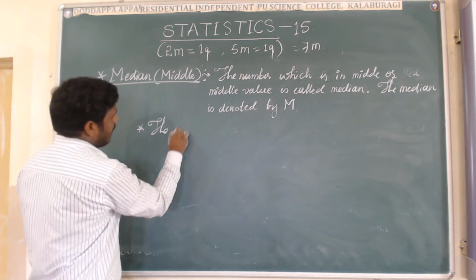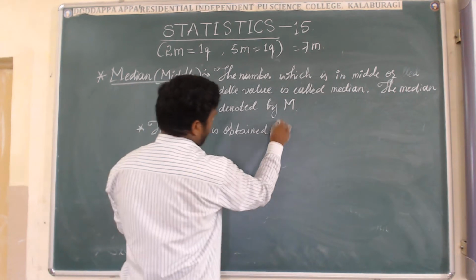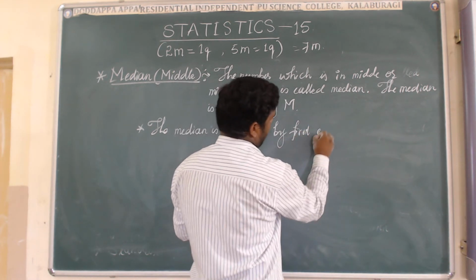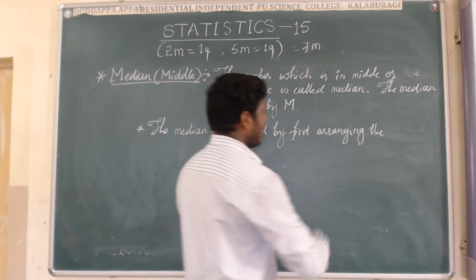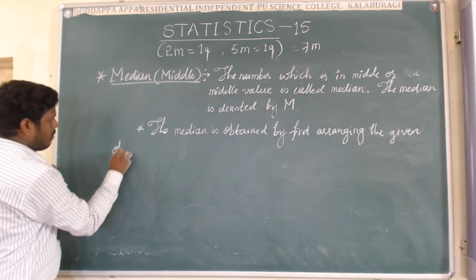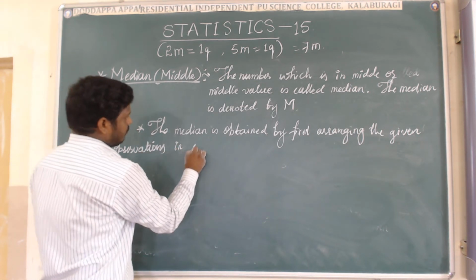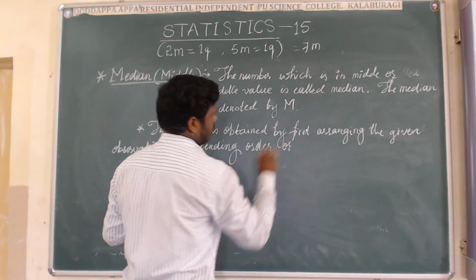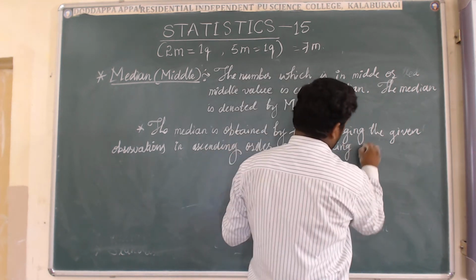The median is obtained by first arranging the given observations in ascending order or descending order.